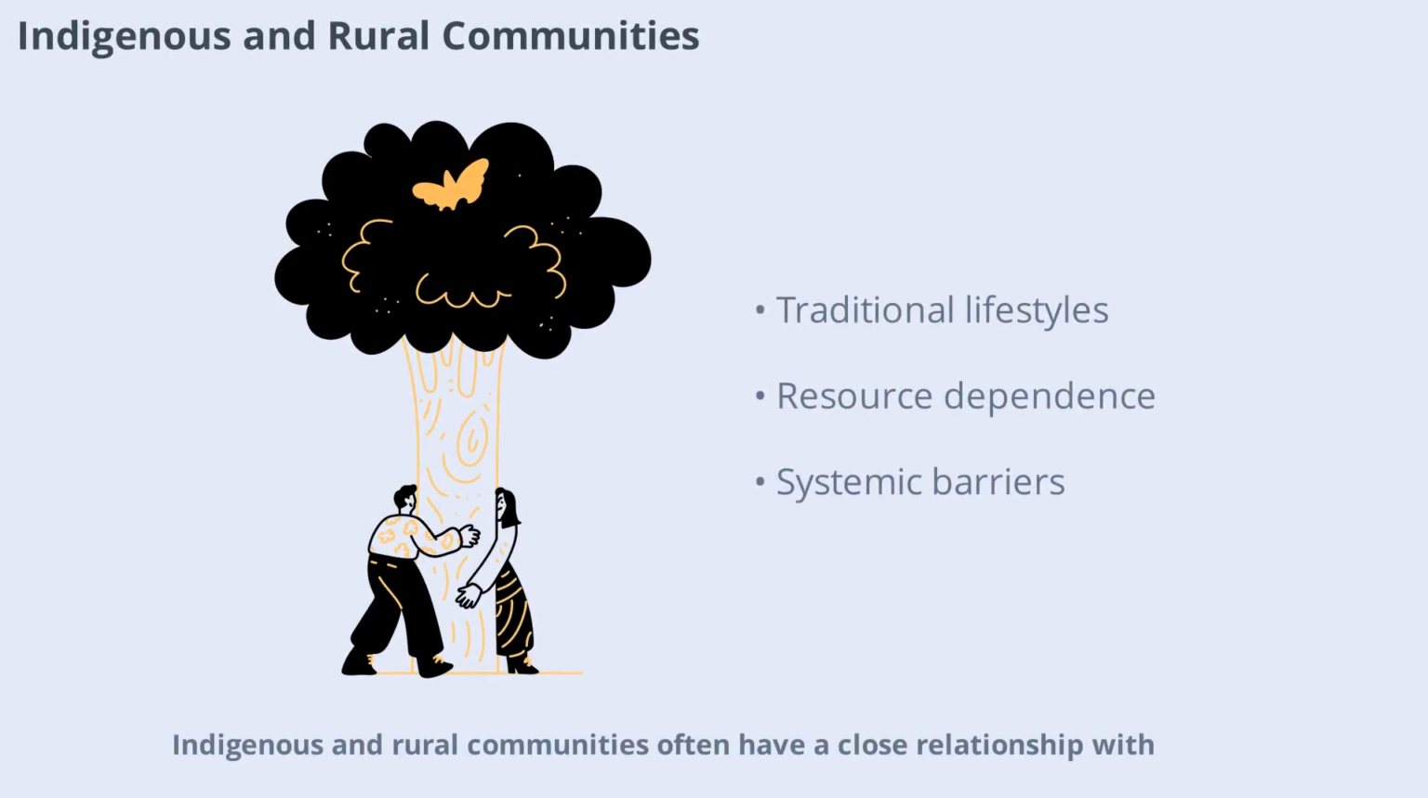Indigenous and rural communities often have a close relationship with the land and depend on natural resources for their livelihoods. Climate change threatens traditional ways of life, food sources, and health. These communities may also face systemic barriers to healthcare and support, making them particularly vulnerable to climate-induced health disparities.